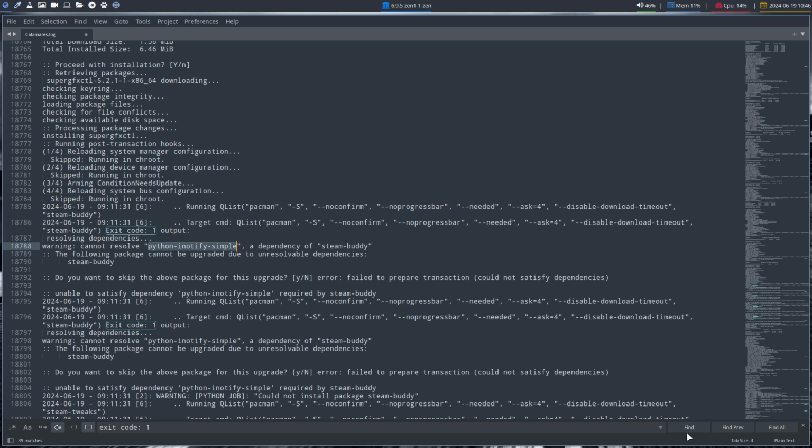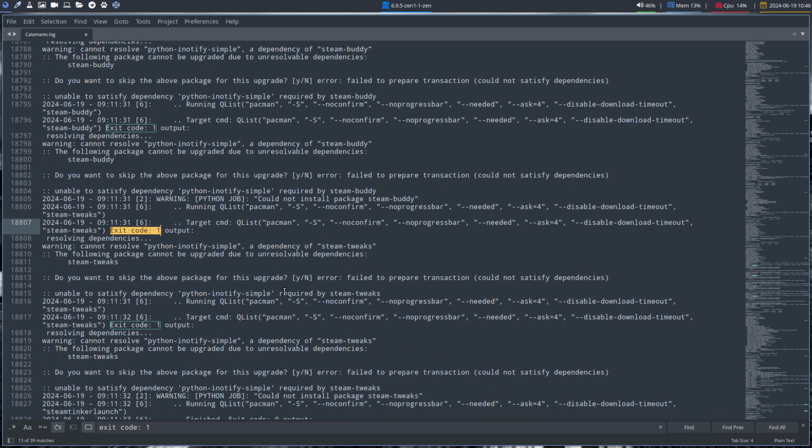And then a little bit further down the road, that is still SteamBuddy, Steam Tweaks also needs it, right? A dependency for Steam Tweaks. So voila, two packages have the dependency now. So if you install it, you'll not have a problem because of the extra package I have added just 5 minutes ago to the repo.